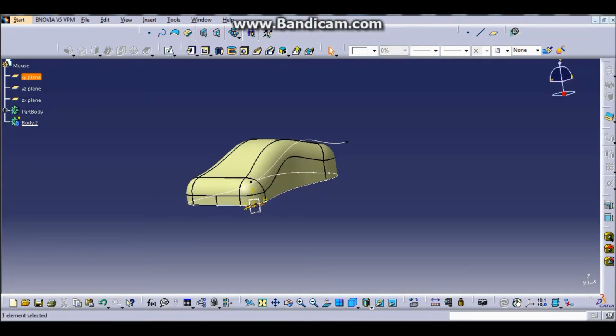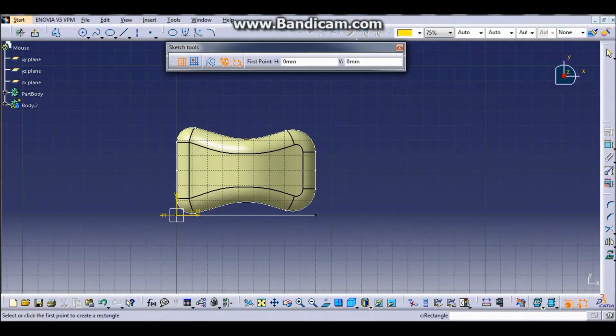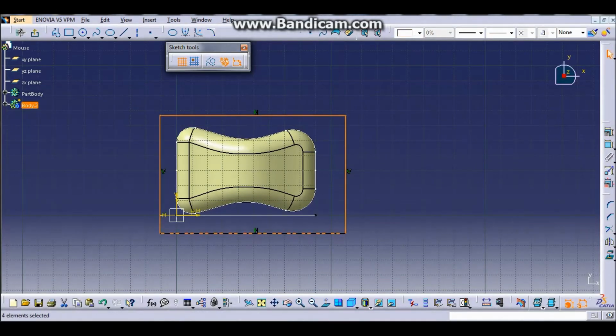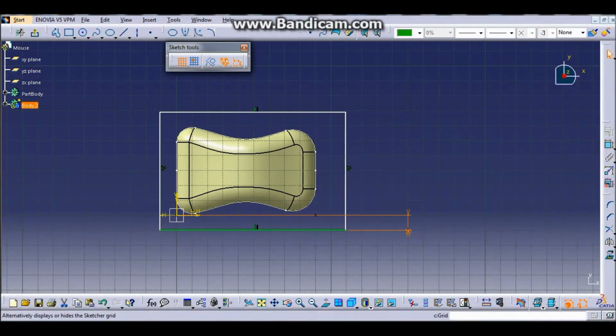So we pick XY plane and sketch the rectangle shape of the stock. We constrain the box with a shape with 10 mm difference.